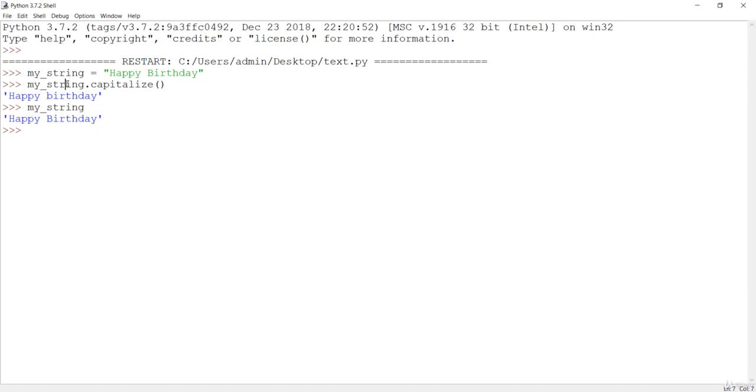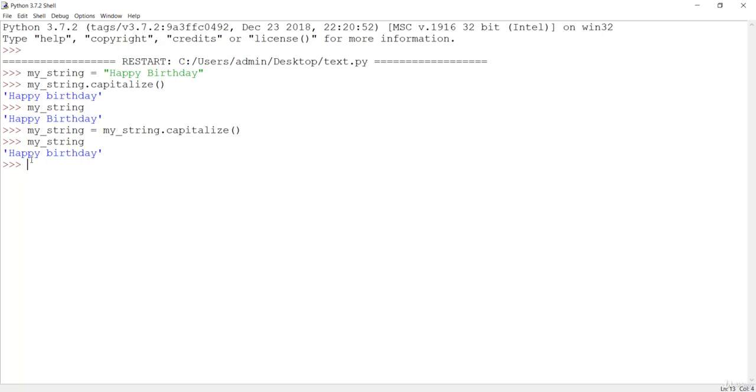If you want to make the change, you have to assign it like this: my string equals my string dot capitalize. Now you can see that your string has been changed to the capitalized version.